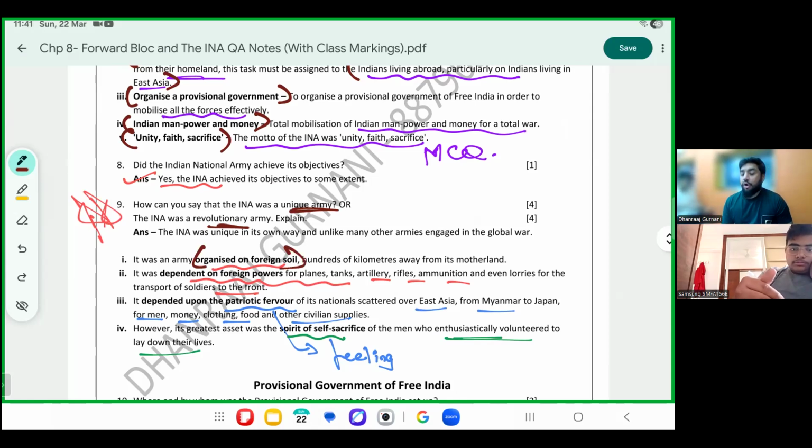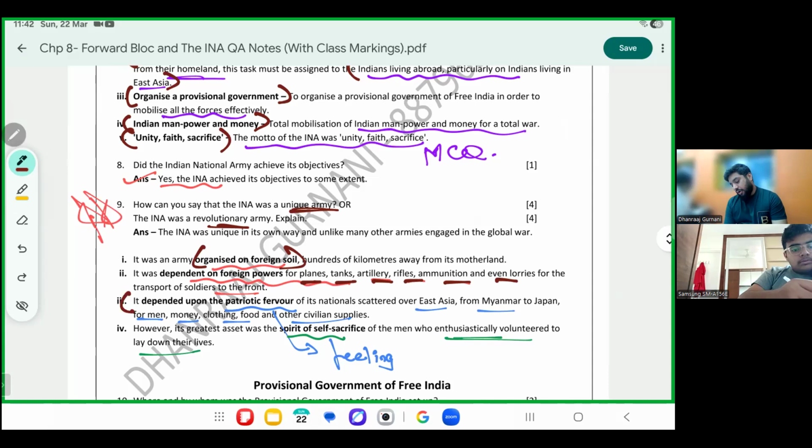It depended upon all foreign resources like planes, tanks, artilleries, rifles, ammunitions, even the lorries to transport the soldiers to the war front. The INA didn't have anything of its own. It was all dependent on foreign resources. They didn't have lorries also. The trucks also to take your soldier to the war front also were given from foreign sources.